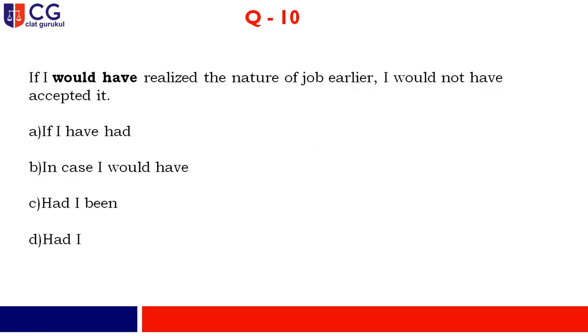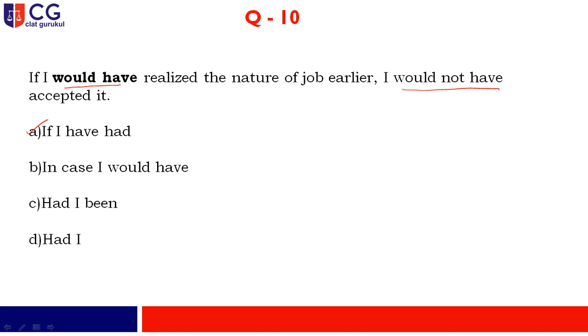Moving to the last question of today, and it is saying: if I would have realized the nature of job earlier, I would not have accepted it. Now my dear friend, here it is clearly written "if I would have realized". According to the conditional rules, the assumption rules, there are two segments in a particular sentence like this one. In the second part, it is written "I would not have". So definitely the first part will have words like "if I had", because it is the grammatical rule.